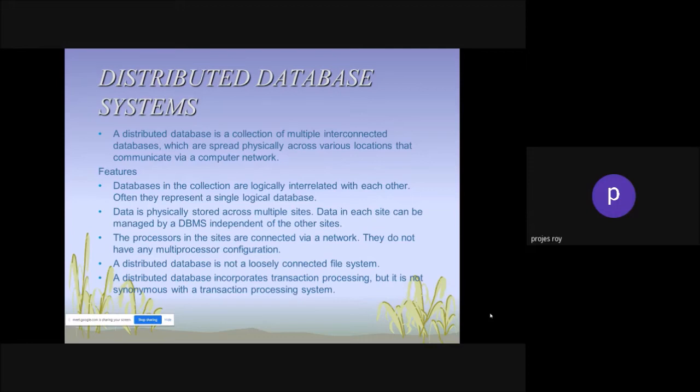Sometimes you will find in a railway reservation center, suppose one server may be in Hyderabad, a second in Calcutta, a third in Lucknow. Suppose one database server is not accessible, but immediately what happens?